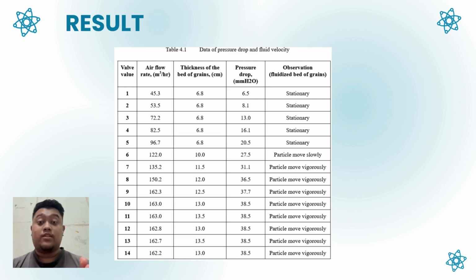So after we're done with the experiment itself, we obtain a few data that can help us with the result and discussion. One of it is airflow rate, thickness of the bed of the grain, pressure drop, and lastly, the observation during the experiment. So by using this data, we can come up with the result and discuss what to further understand regarding the experiment itself.